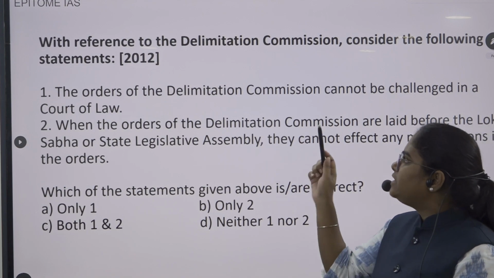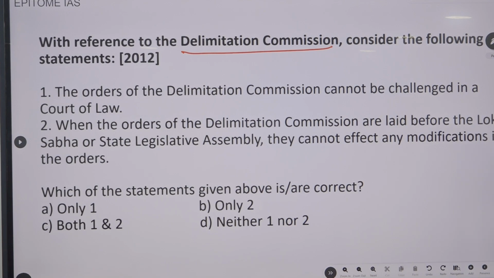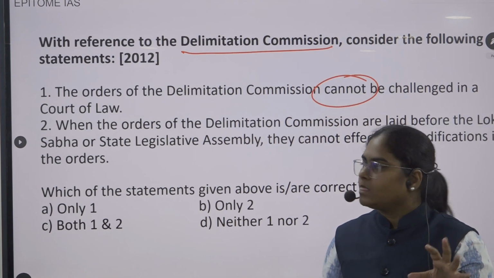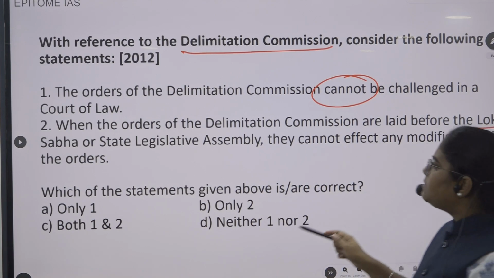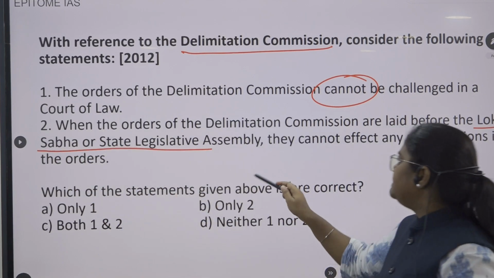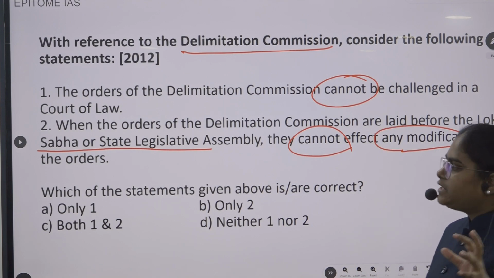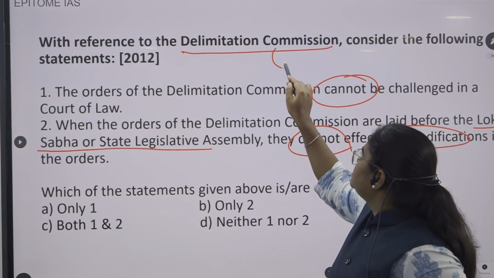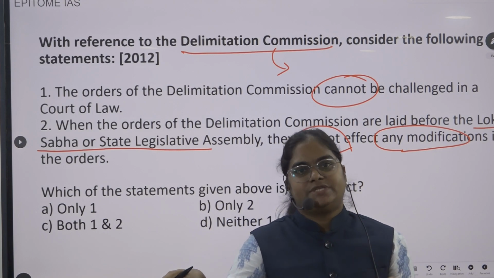Next question. With reference to the Delimitation Commission, consider the following statements. Statement 1: the orders of the Delimitation Commission cannot be challenged in any court of law. Statement 2: when orders of the Delimitation Commission are laid before Lok Sabha and the State Legislative Assembly, they cannot affect any modification in that particular order. Okay. First of all, tell me what is the function, what is the purpose of this Delimitation Commission?